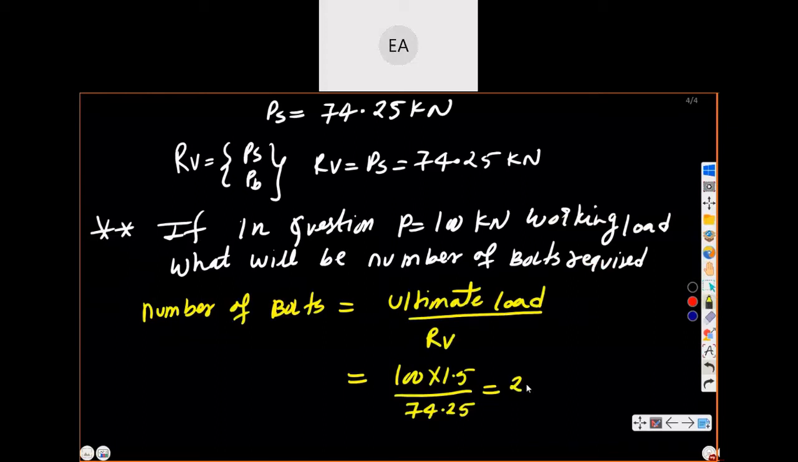2.02 is coming sir. Let me do it, one minute. It will be 3 sir. Yes, correct. 150 divided by 74.25, 2.02 is coming. So you cannot provide round off, you can say 3 numbers. Directly you will put 3 numbers. So is it clear to all? Any doubt?